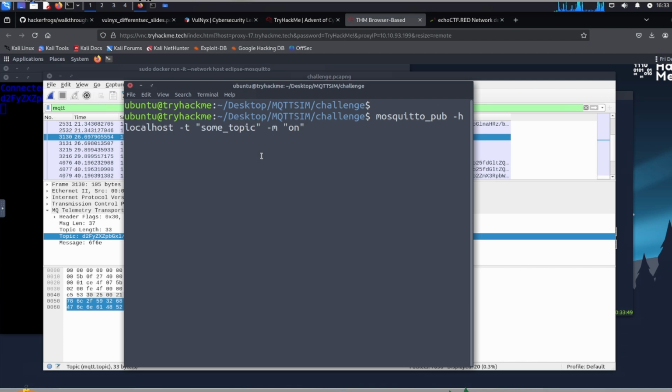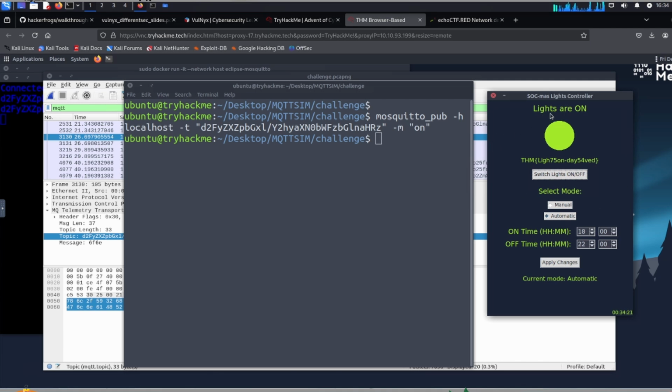In the terminal, we've got the command over here with some topic. We're going to delete that, and then paste in what we just copied. So this should be the command that turns on the lights, because the message was on inside the packets over here. So go ahead and run that command, and then we're going to look back at the lights terminal. The lights terminal says now lights are on, and we've got a flag over here.